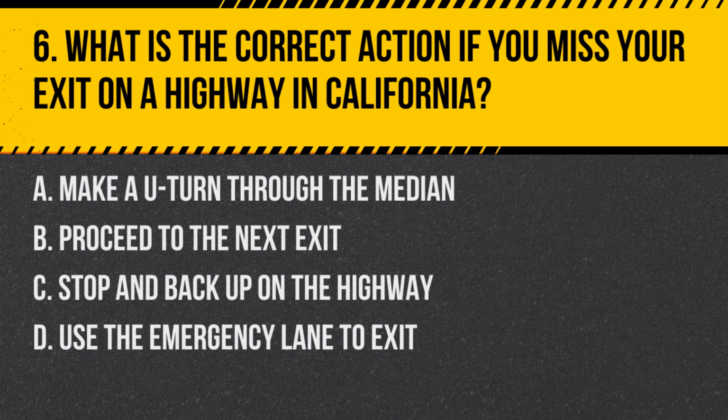Question 6. What is the correct action if you miss your exit on a highway in California? A. Make a U-turn through the median. B. Proceed to the next exit. C. Stop and back up on the highway. D. Use the emergency lane to exit. Answer. B. Proceed to the next exit. If you miss your exit on a highway, the correct and safe action is to proceed to the next exit.